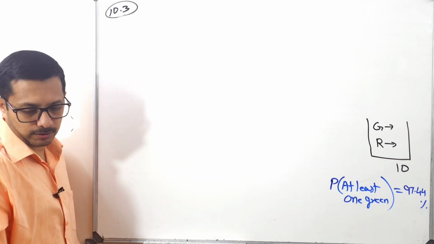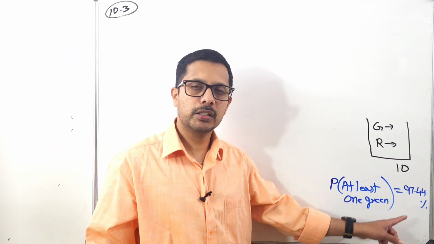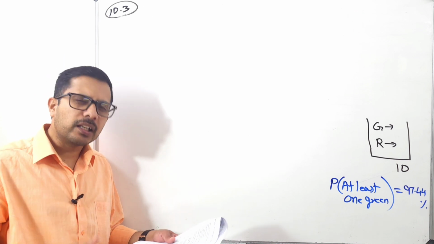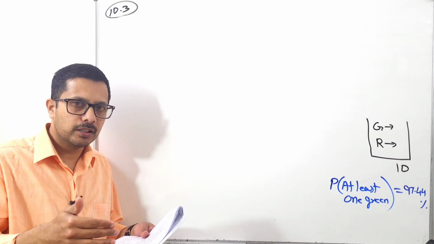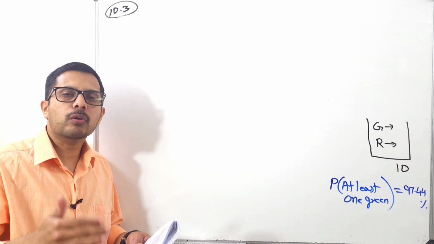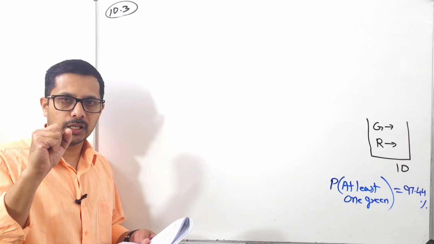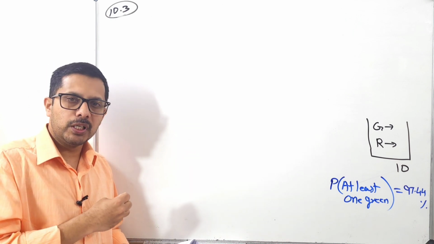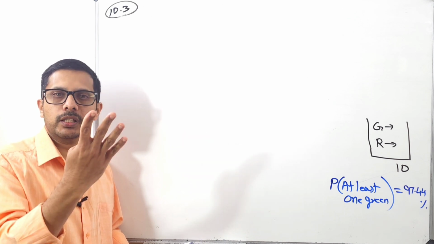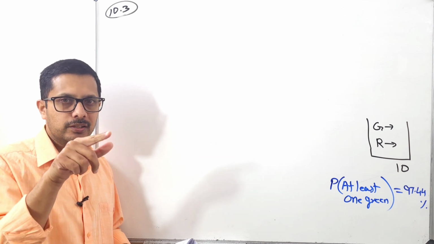Now another thing, at least one green. What is the meaning of that word? At least one green. So it means that either one green or more than one green. Here how many times they are taking? 4 times. Am I right? So at least one green means either one green or 2 green or 3 green or 4 green. It can't be how many greens? 0 green. Do you understand?